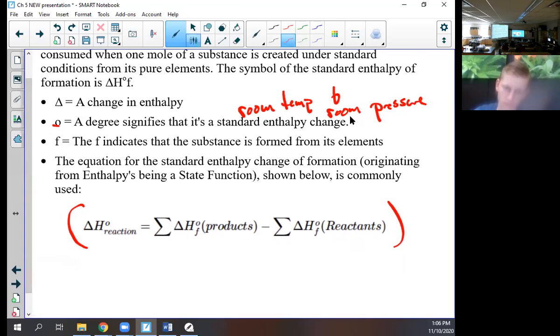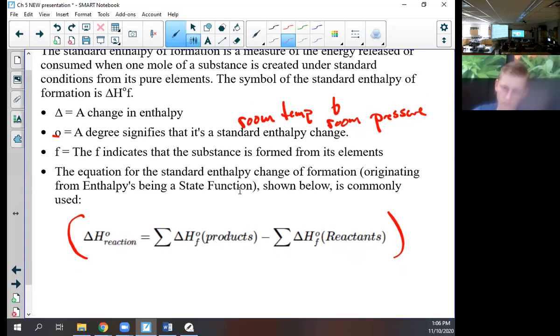If we can look these up in a table, what the things are that are in a reaction, we can find the overall change in the reaction by using the sum of the delta H_f naught for the products minus the sum of the delta H_f naught for the reactants. This in math means the sum. Sum means you add up all the parts. And it's always the products minus the reactants.